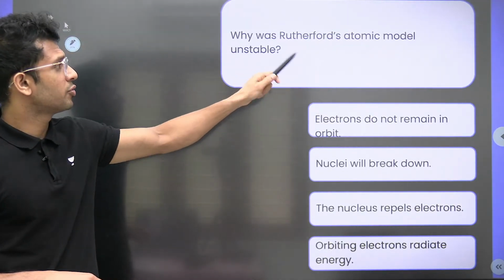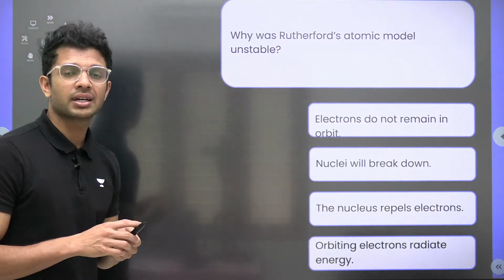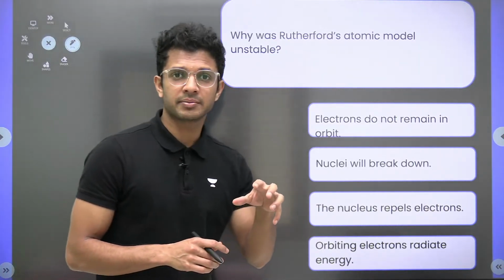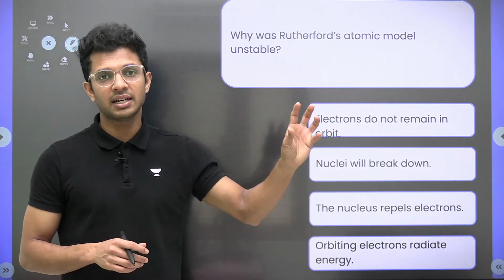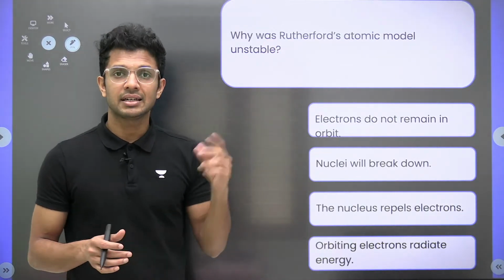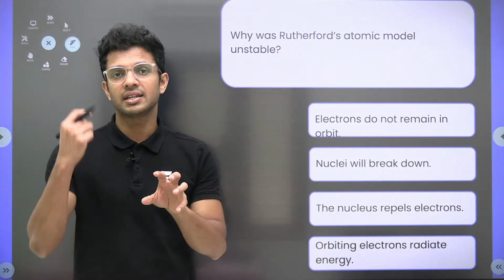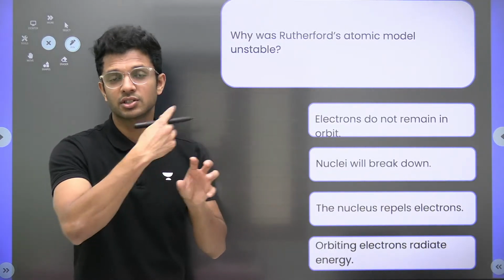Why was Rutherford's atomic model unstable? Rutherford compared the model of the atom to the solar system, where we have the sun and the planets revolving around it. Instead of the sun, here we have the nucleus, and instead of planets revolving, here we have the electrons revolving.